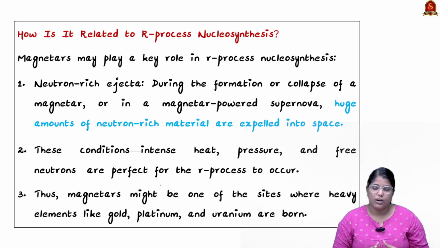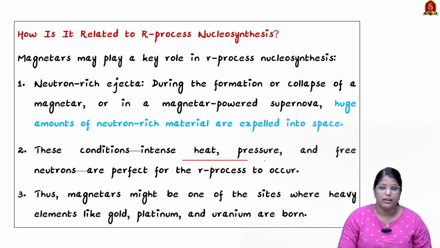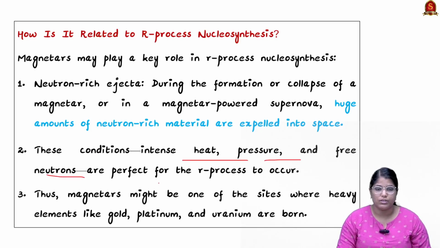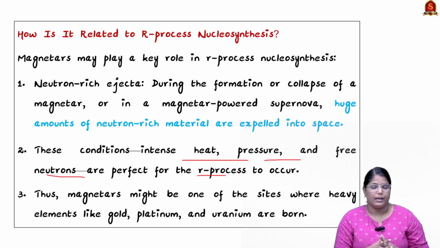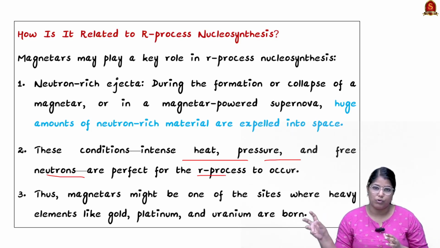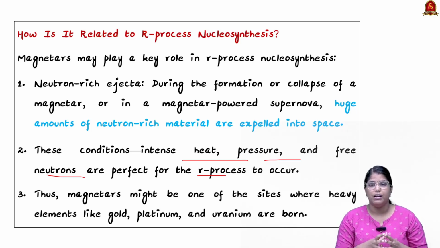When this neutron rich material is exposed and there are favorable conditions like intense heat, intense pressure and free neutrons, the R process will happen. See, the R process is nothing but rapid neutron capture. The nuclei will capture the excess neutrons available in space and it will become unstable as an element itself.